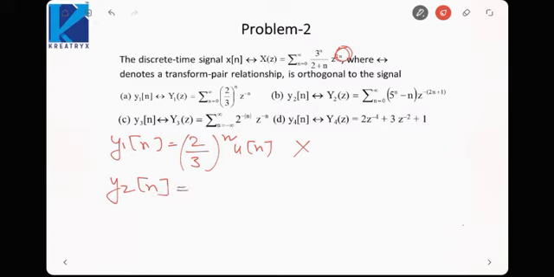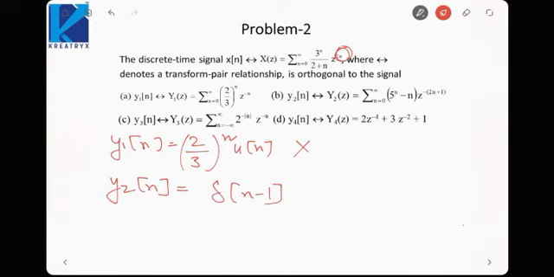Talking about y2(n), it will be 5 minus n, z raised to power minus 2n plus 1. Okay. So the impulses that will be there: suppose n is equal to 0, it will be 1, and z raised to power minus 1, so delta n minus 1.